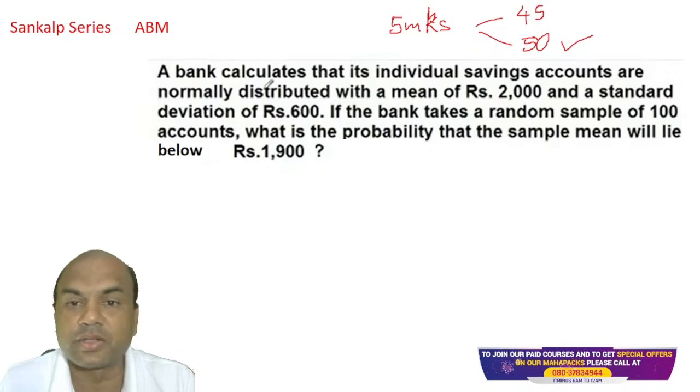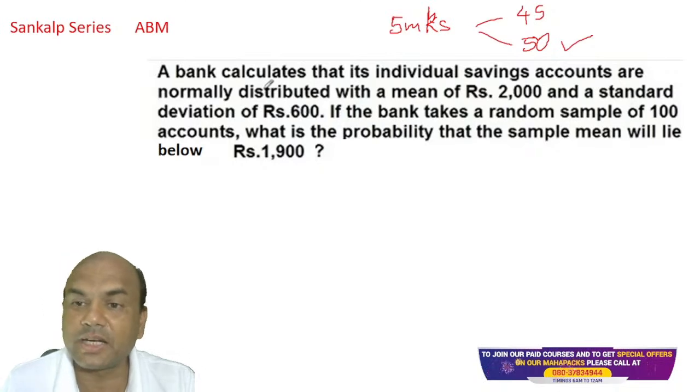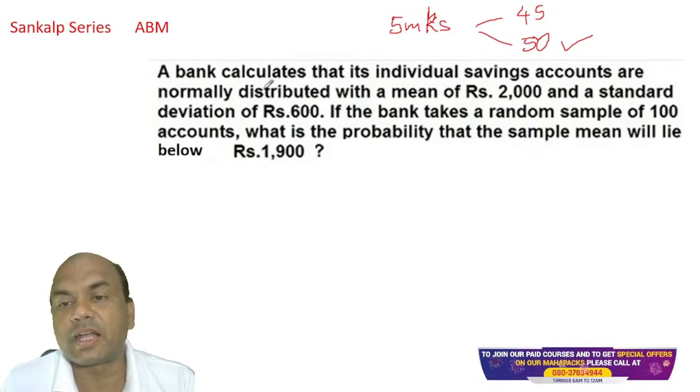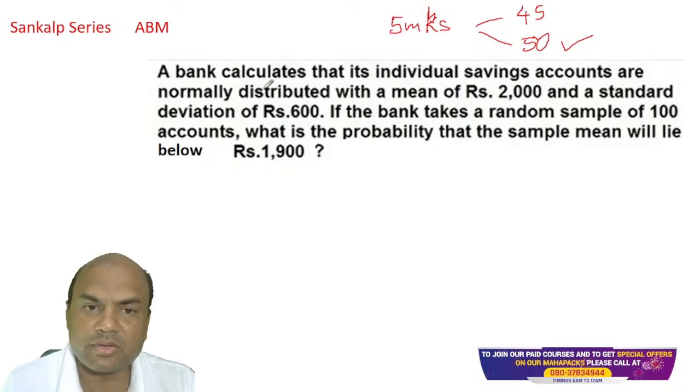Okay, so let's move on. It's directly from your book only. A bank calculates that its individual savings accounts are normally distributed with a mean of 2000 and a standard deviation of 600. If the bank takes a random sample of 100 accounts, what is the probability that a sample mean will lie below 1900? Now understand one logic over here.